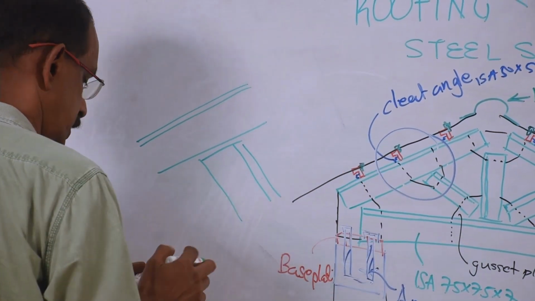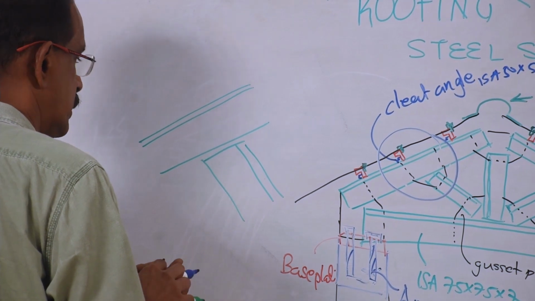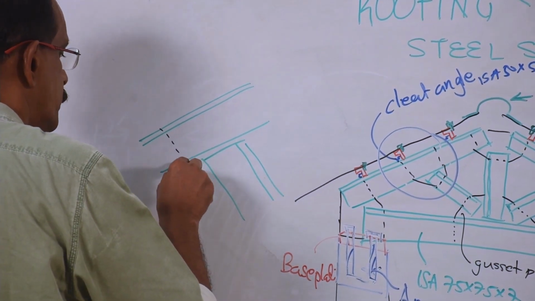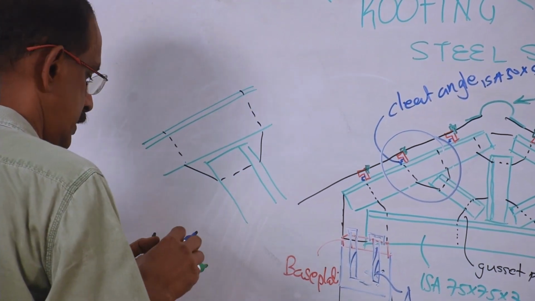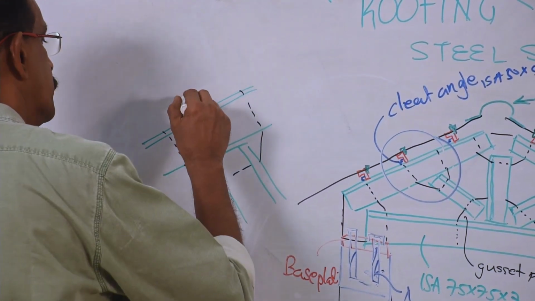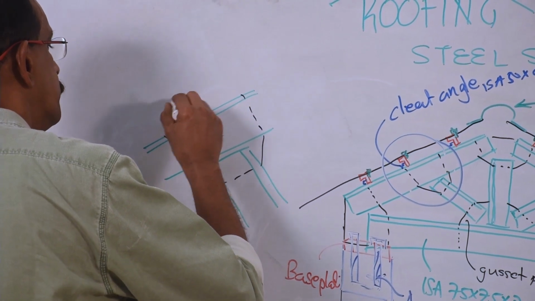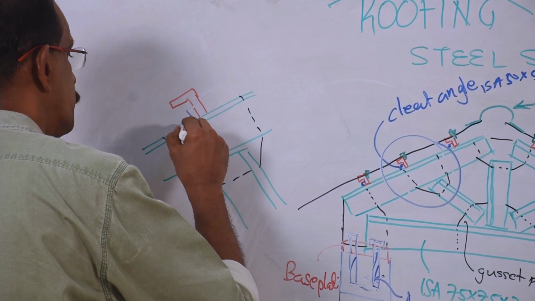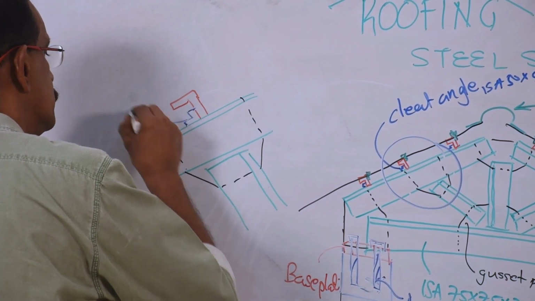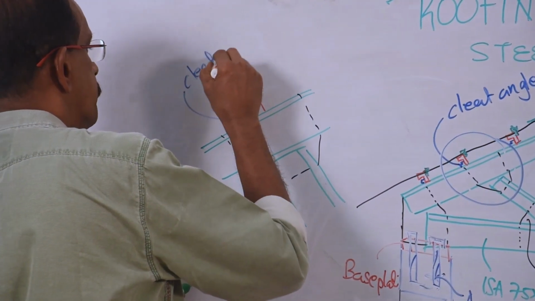At this point I am drawing an enlarged view. These are connected with the help of a plate, that is the gusset plate, and above this is the purlin. The purlin is connected to the truss with the help of a cleat angle. So this is the cleat angle.